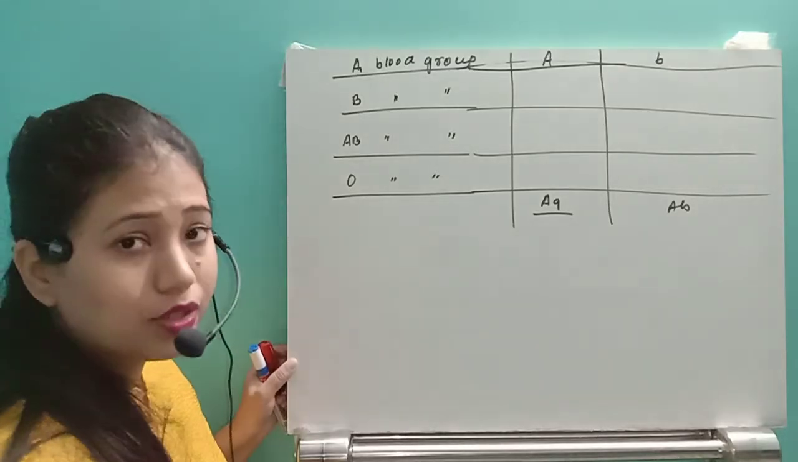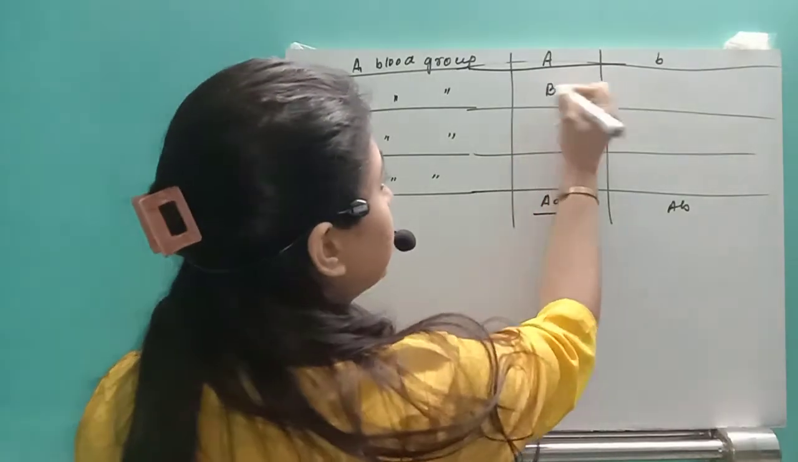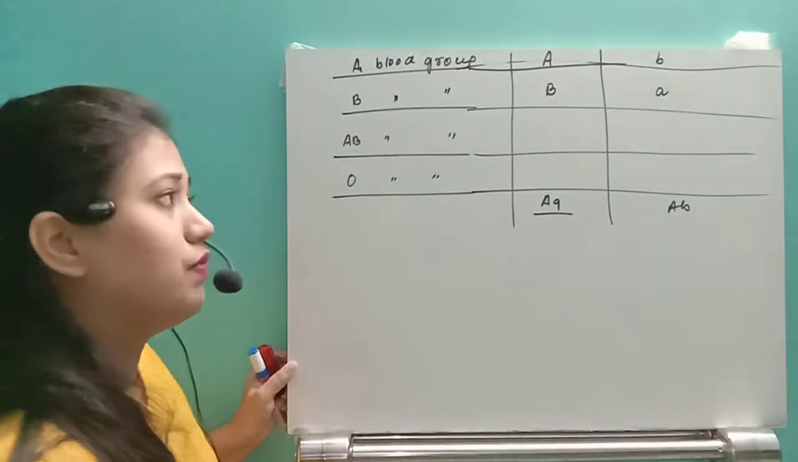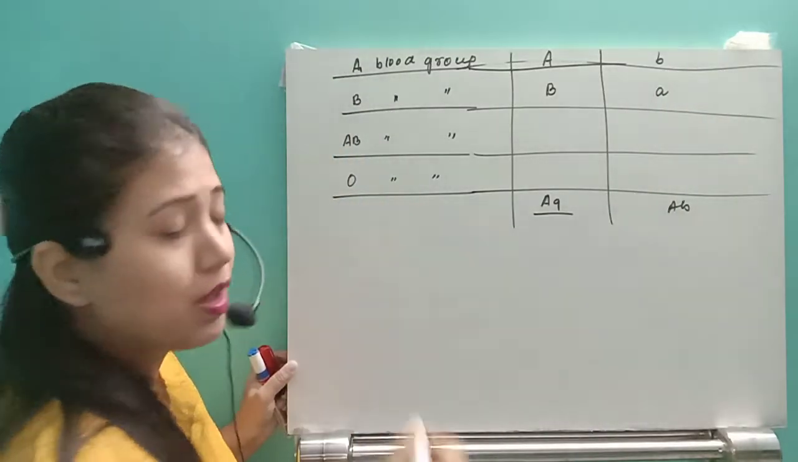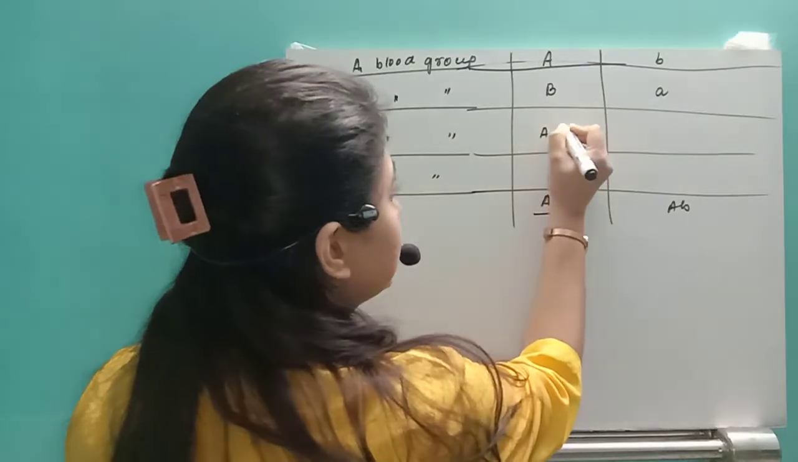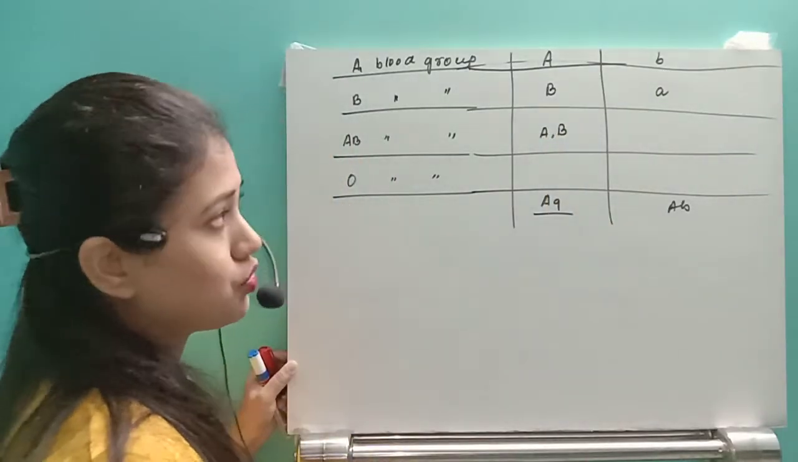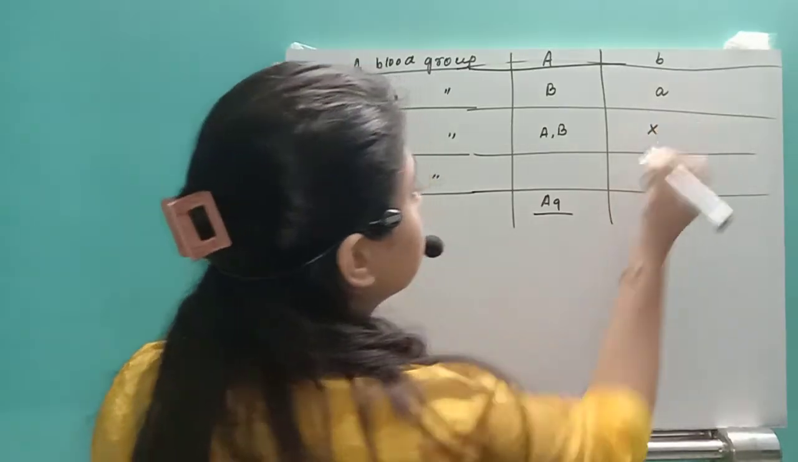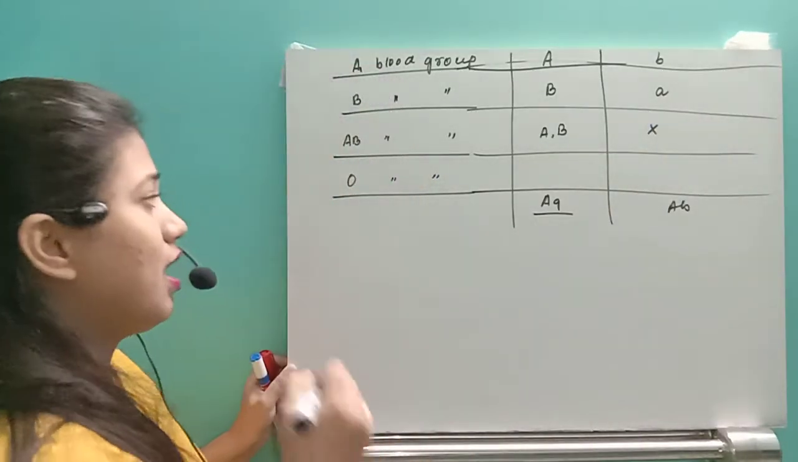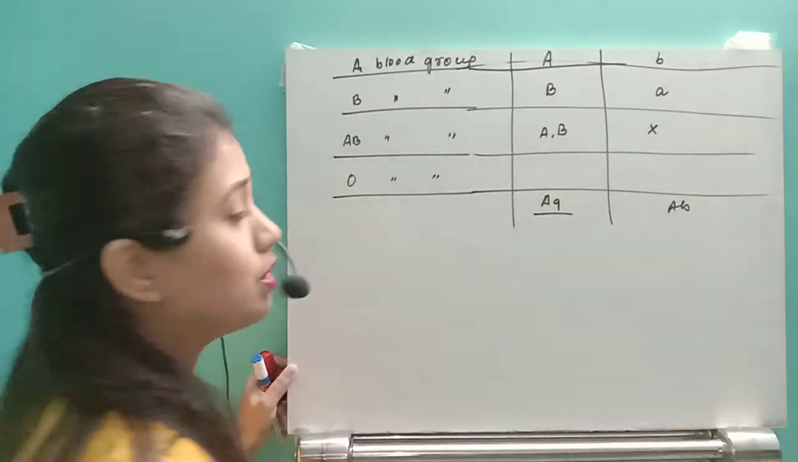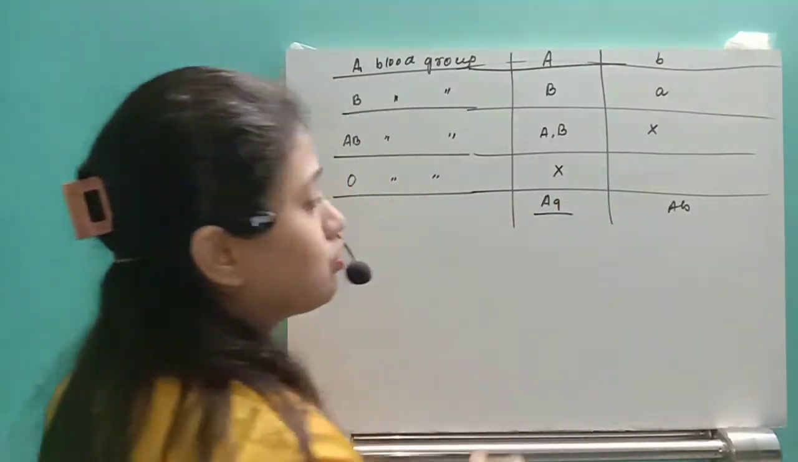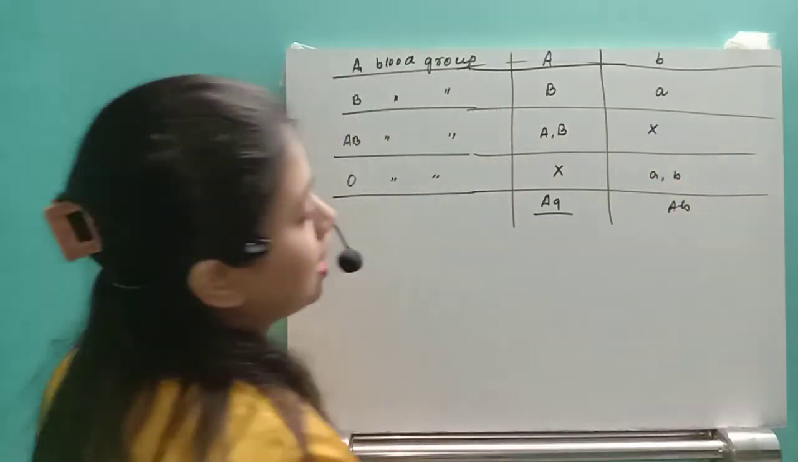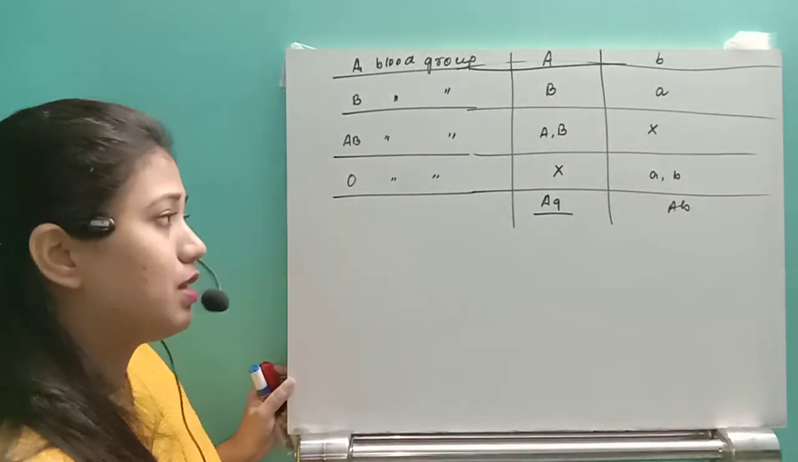Next, for the B blood group, antigen B will be there and the opposite antibody, that is A antibody, will be present. For AB blood group, both A and B antigens will be there, but is it possible that he can have any of the antibodies? No, he will not have any of the antibodies. And if it comes to O blood group, that individual will not have any antigens, but yes, both the antibodies, A and B antibodies, will be present.